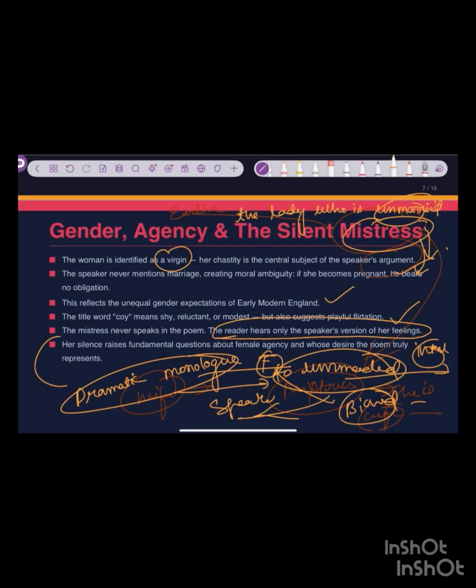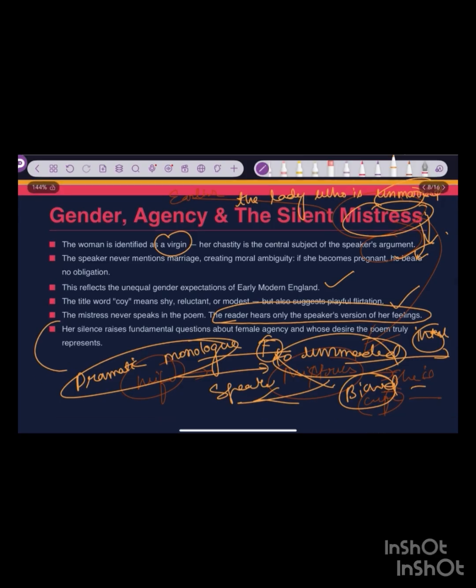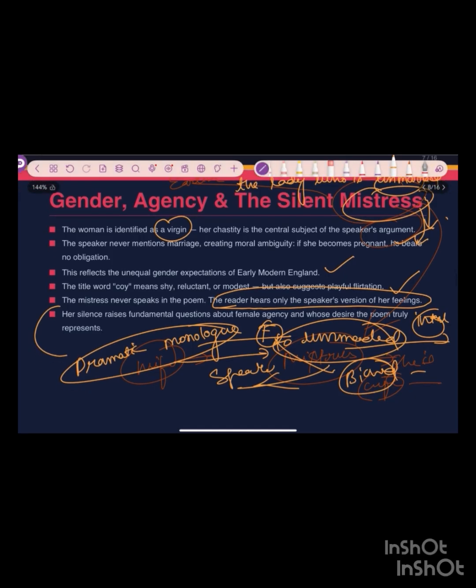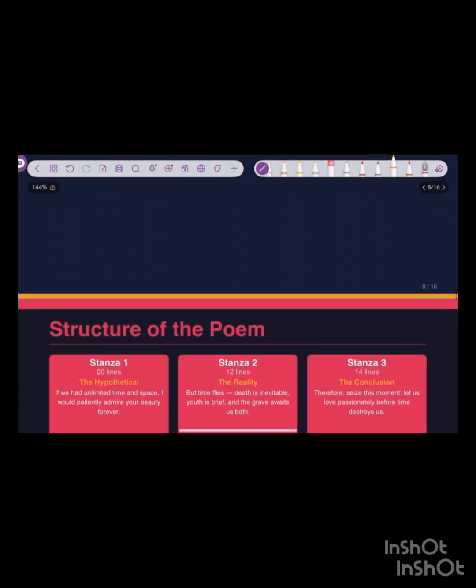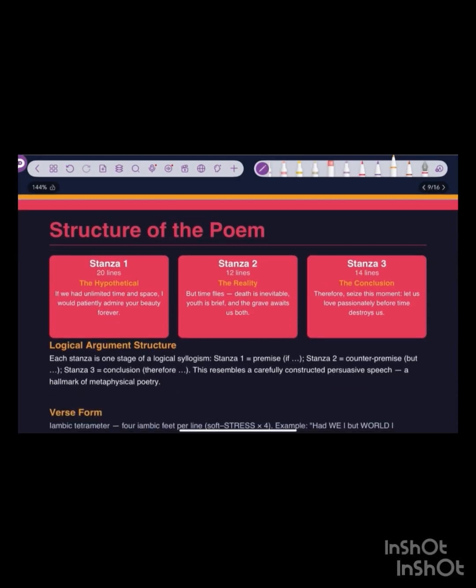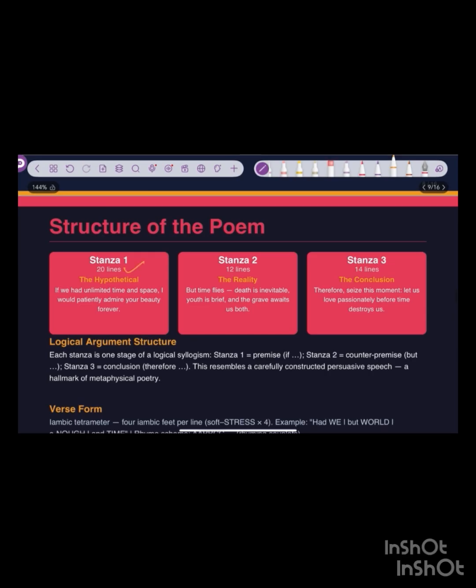Also, we see that it becomes biased. Her silence raises a fundamental question about female agency and whose desire the poem truly represents. Is it representing the male desire or the female desire? Desire, that's the true game of the poem. So, the structure of the poem. Let's see.